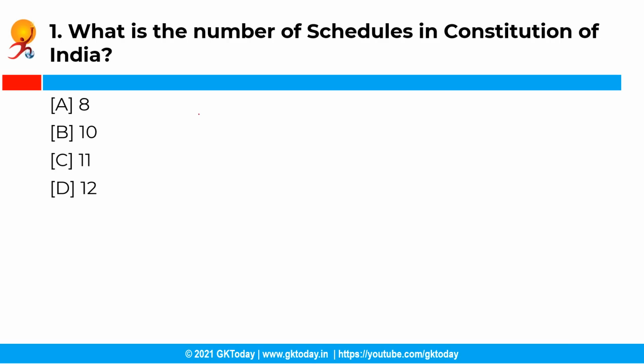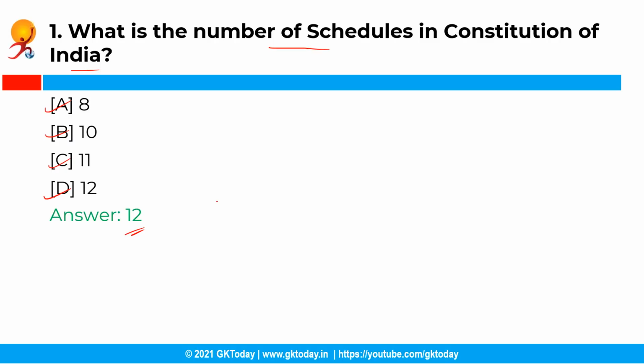So the first question is, what is the number of schedules in the Constitution of India? Your options are option A 8, option B 10, option C 11 and option D 12. So the correct answer is option D, that is 12. Presently there are 12 schedules in the Constitution of India.